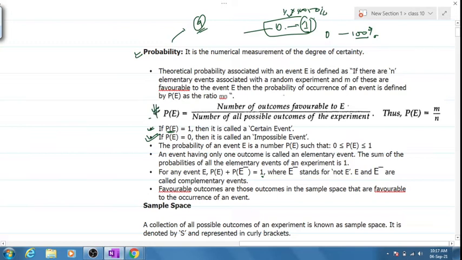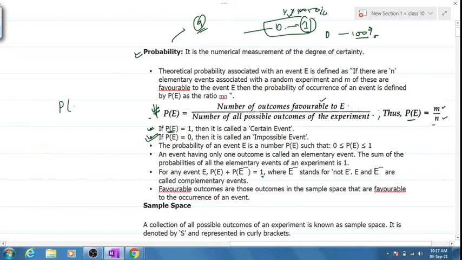Now, there's a basic formula for probability. It is the number of outcomes favorable to E, where E is any possible event, divided by the total number of possible outcomes of that experiment. We can easily write it: probability of E is equal to m by n, where m is the number of favorable outcomes and n is the total number of outcomes. Clear?